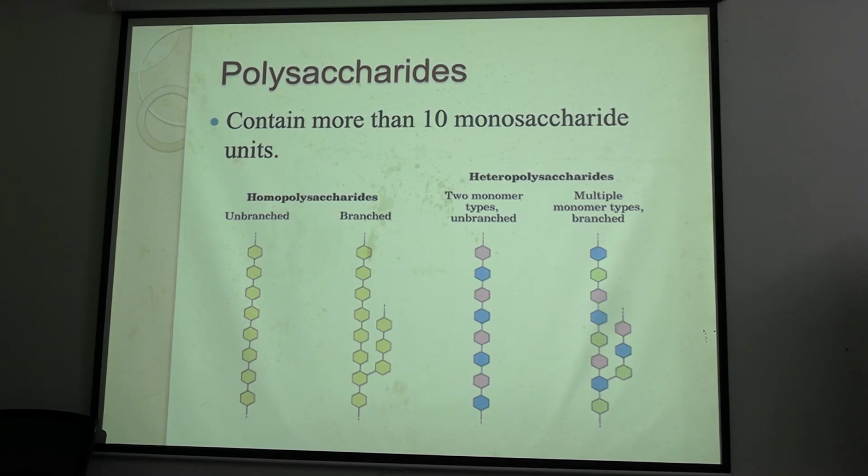So where the single kind of monosaccharide is joined and forms a branched or unbranched chain, so they will be known as homopolysaccharide. Example, starch. So starch is homopolysaccharide, whether it is branched or unbranched. Starch is made up of amylopectin, amylose. So amylose is unbranched and amylopectin is branched. Heteropolysaccharides are also of two types, branched and linear, unbranched.